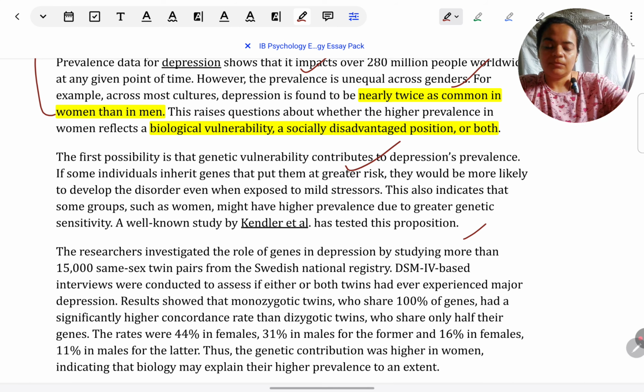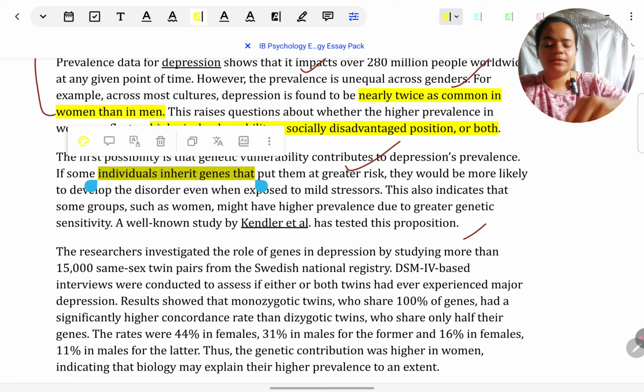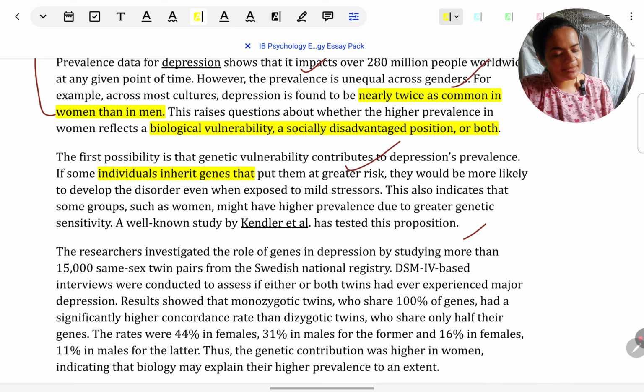So the first argument, genetic vulnerability, like I told you, I can't read everything, but just to tell you that I have explained that individuals can inherit genes that can put them at greater risk. And somehow it appears that women, because sex is also inherited, plus they might be having those genes which are setting them vulnerable. So this is one assumption of researchers, that this is the reason why women have greater prevalence of depression, in the sense that because that vulnerability is there by virtue of being a woman and by perhaps having risky genes, when they're exposed to even mild stressors, they might end up developing depression.